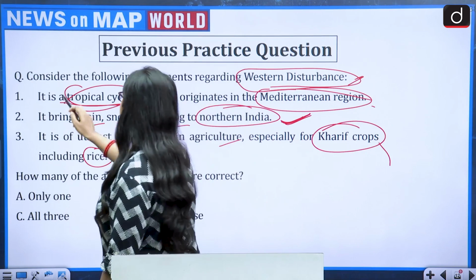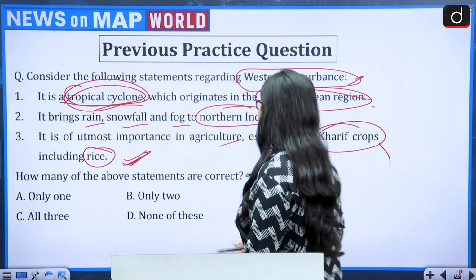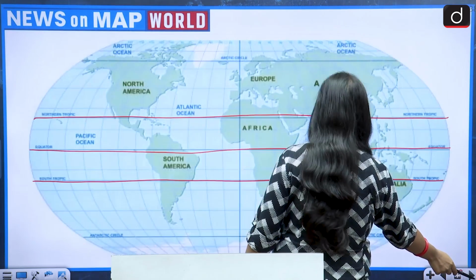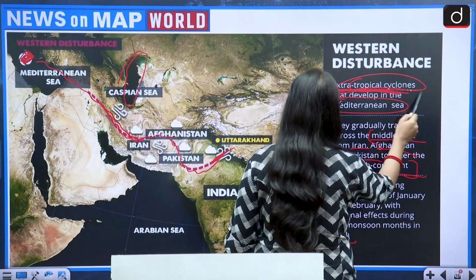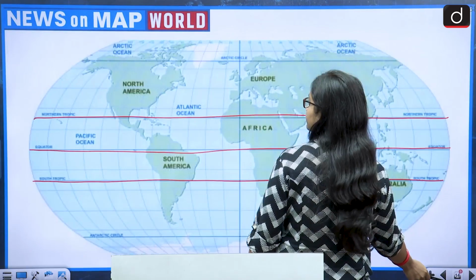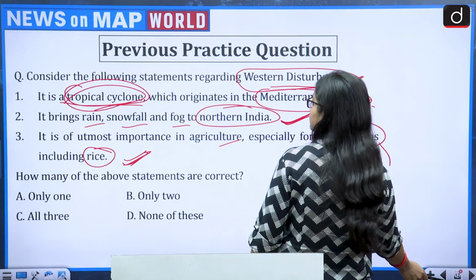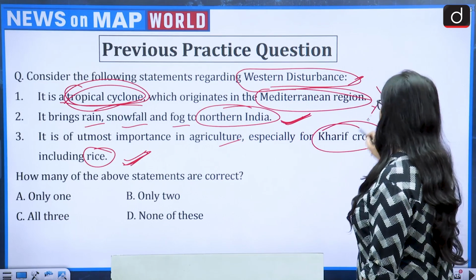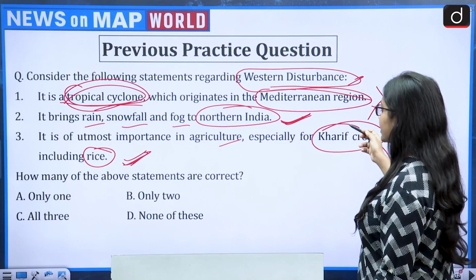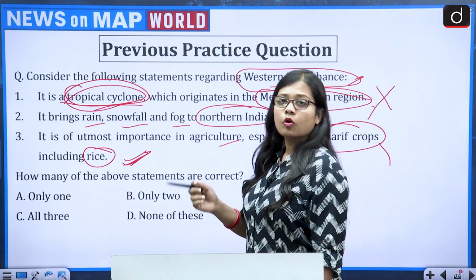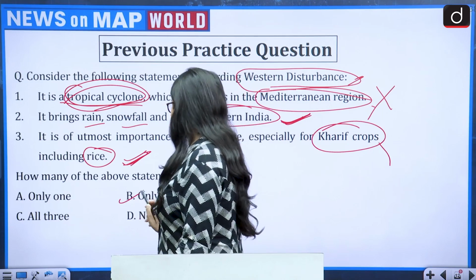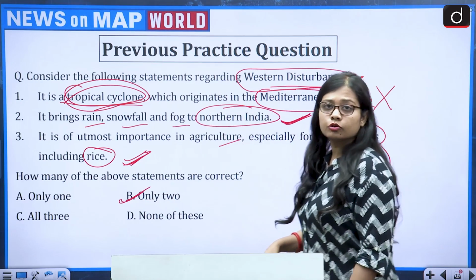Now, first, if we talk about it being a tropical cyclone, what did we see? It is an extratropical cyclone. So the first becomes wrong. How many are correct? Second is correct, third is correct. So only one, only two, all three, or none of these? The correct answer becomes option B, that is only two.